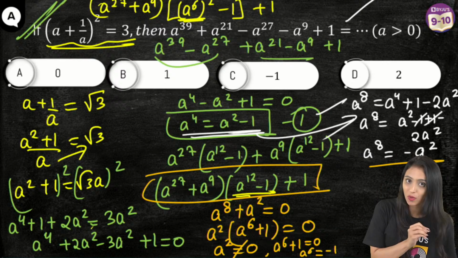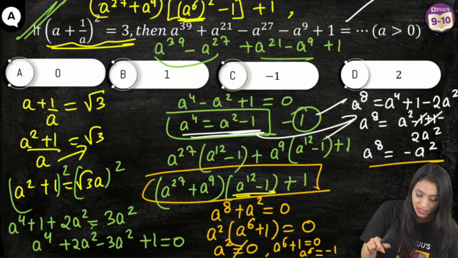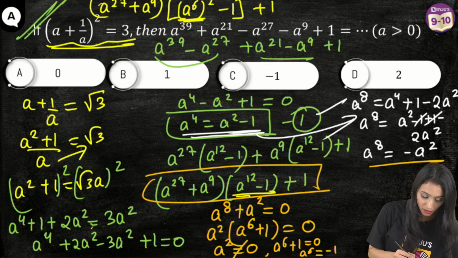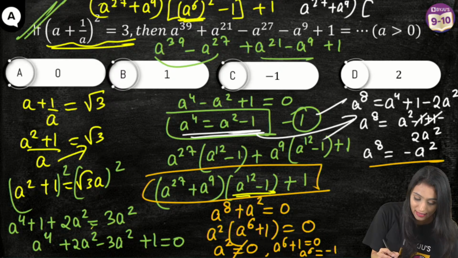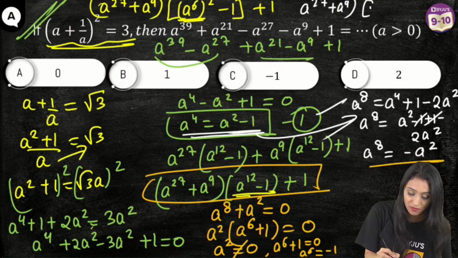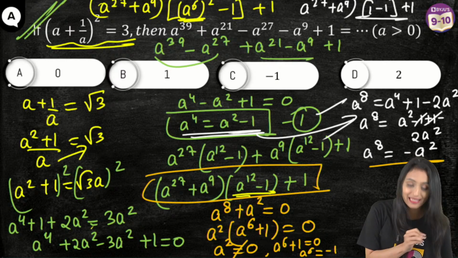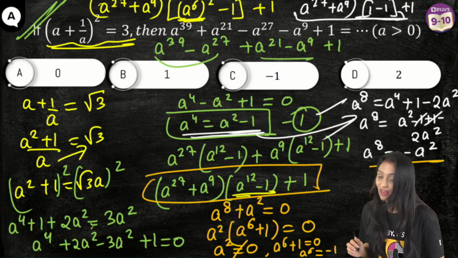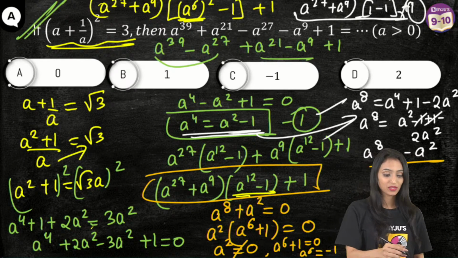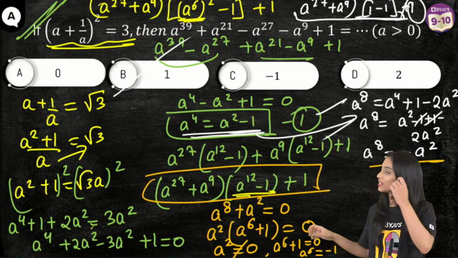If I put minus 1 here, that's a^27 plus a^9, and minus 1 squared would be positive 1, so 1 minus 1 plus 1. This is 0. If 0 multiplies with anything, the entire thing will get 0. And you will have finally 1 as your answer. That means option B.